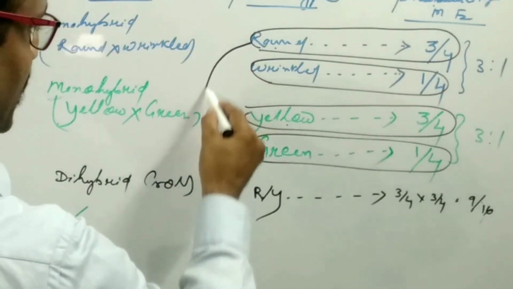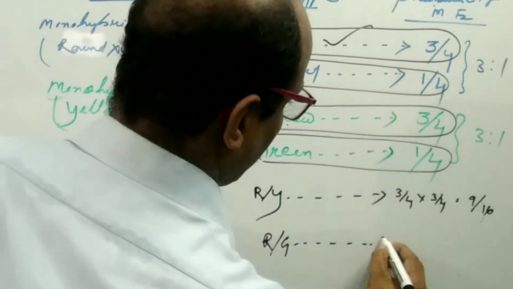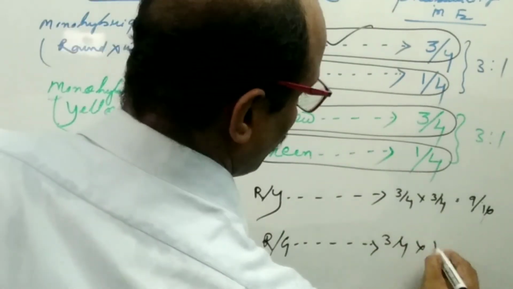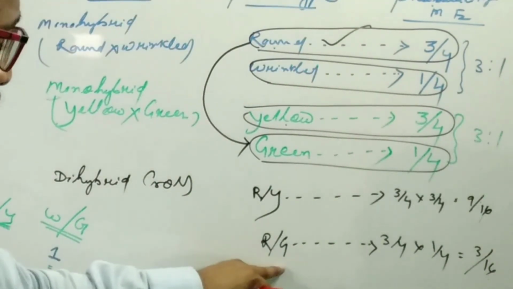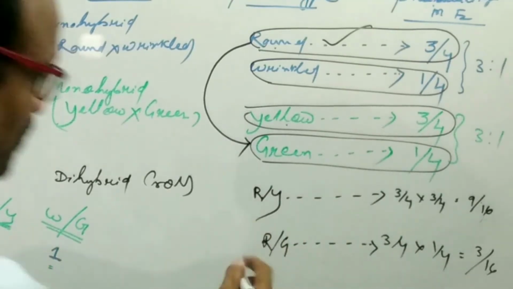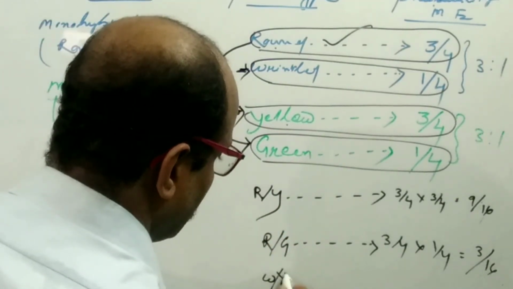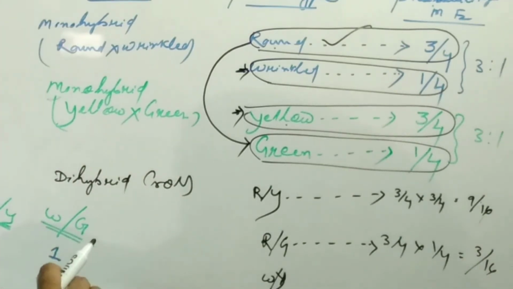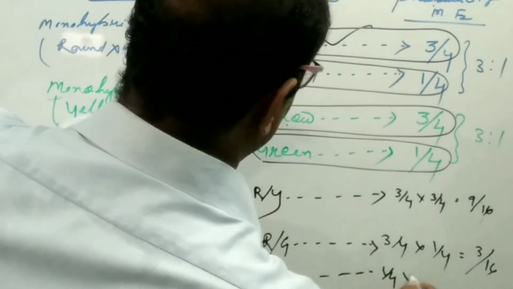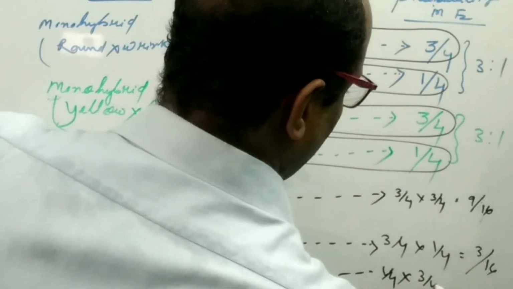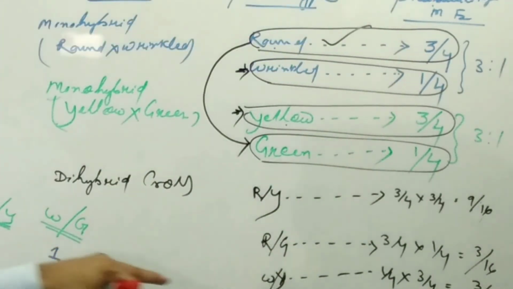Round and green: 3/4 multiplied by 1/4, which is 3/16. And wrinkled and yellow: wrinkled is 1/4 multiplied by yellow, which is 3/4, so 3/16.